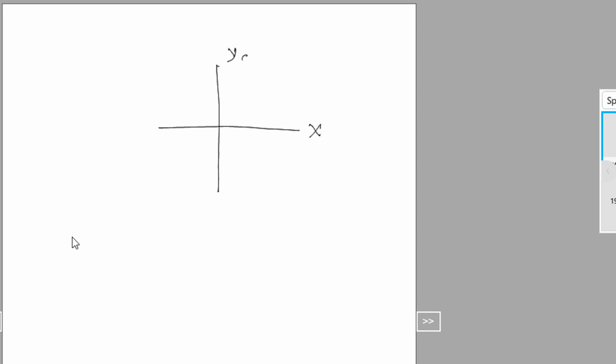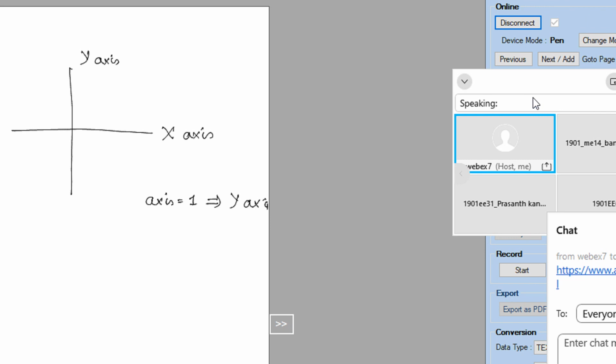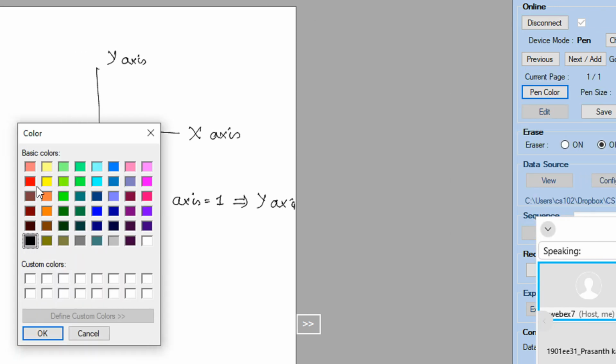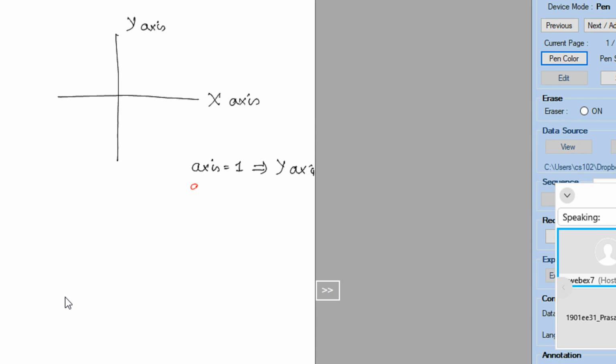Now how do you remember this? A very simple method: when you write axis is equal to 1, normally we just write 1 with a single vertical line. So if I write a big 1, this looks like a y-axis. Just remember it in this fashion. Whenever you write axis equal to 1, I'm referring to the vertical axis, because 1 looks like a vertical axis. So that is the y-axis.